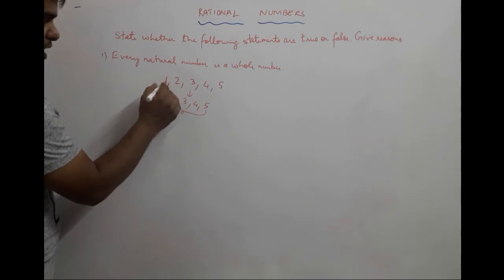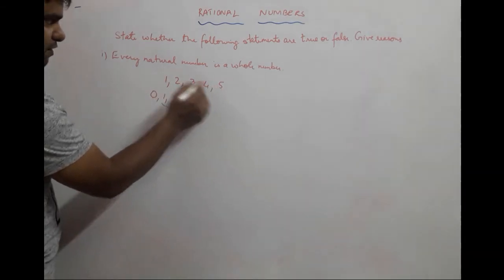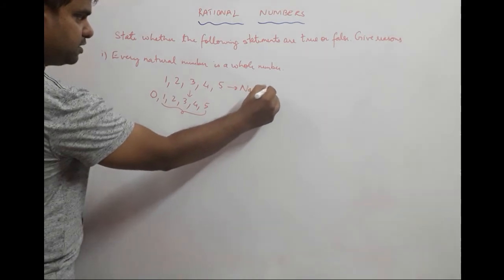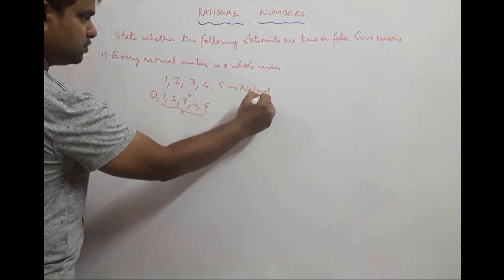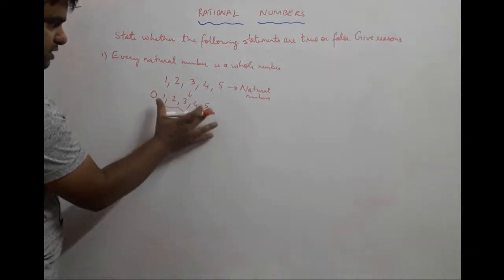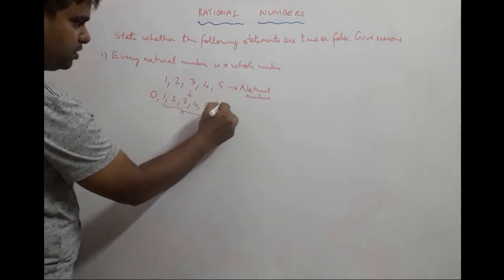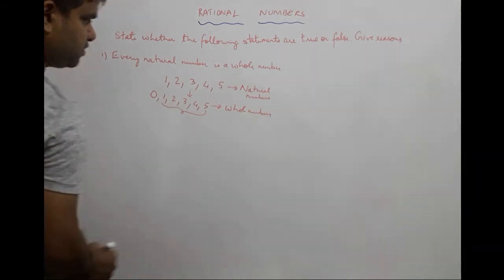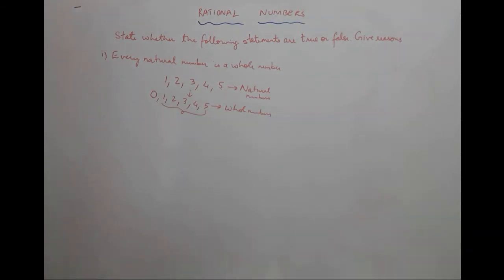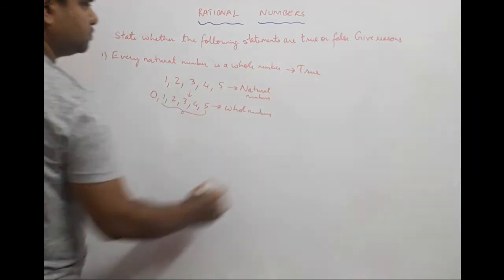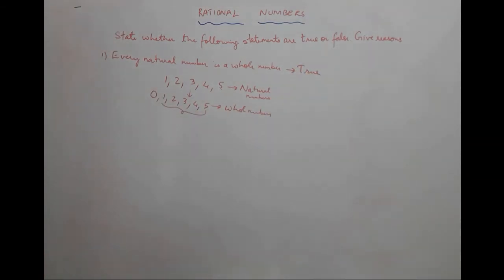But these 1, 2, 3, 4, 5, apart from being natural numbers, are also whole numbers, because they are part of the whole numbers. So this statement is true.